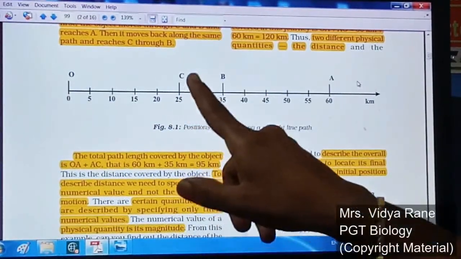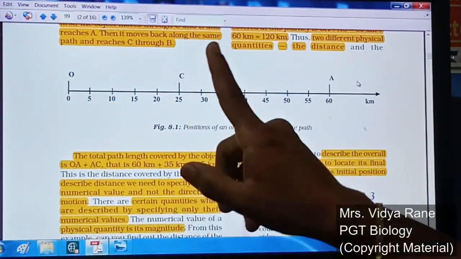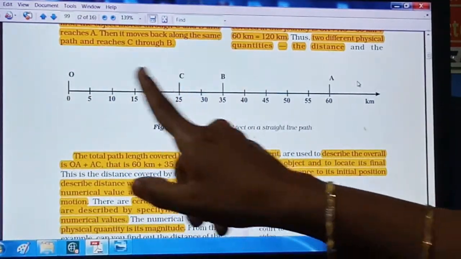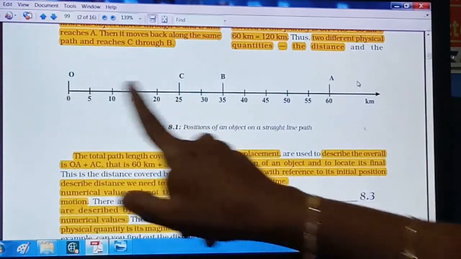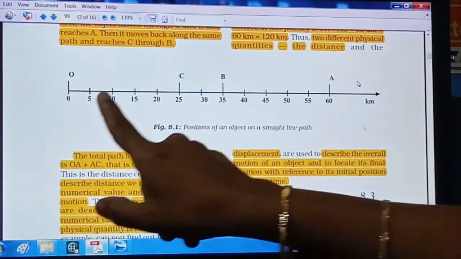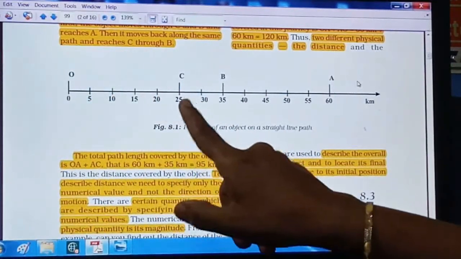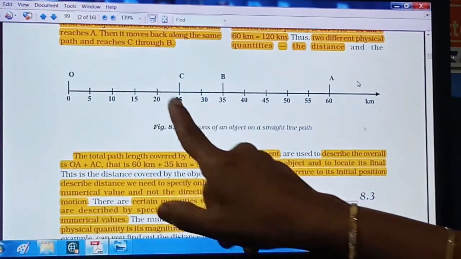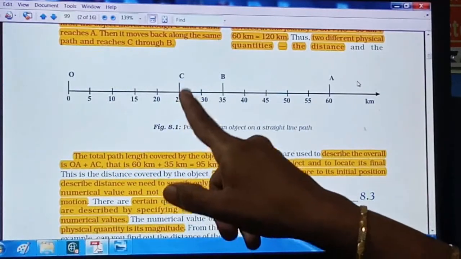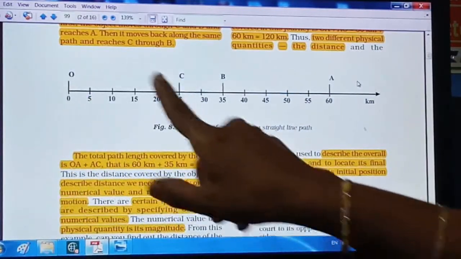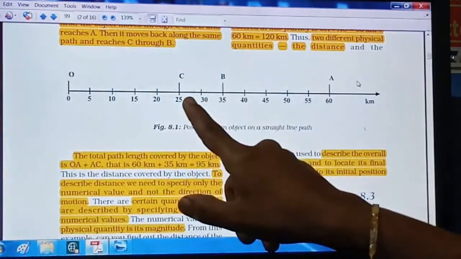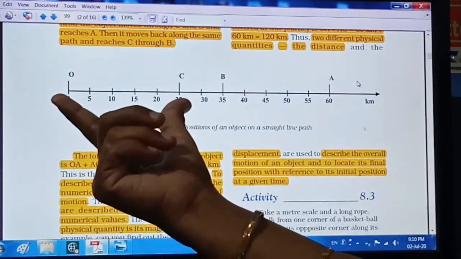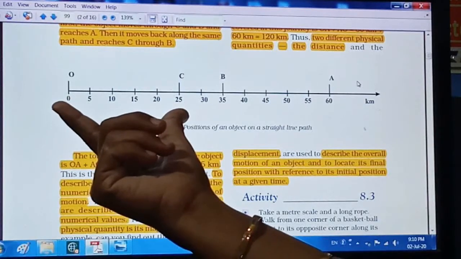Now you have to measure the shortest distance between these 2 points, right? Now what is the shortest distance between these 2 points? 5, 10, 15, 20, 25, right? So this 25 kilometer is the shortest distance between these 2 points, initial position and the final position. And this is what is called the displacement of an object.